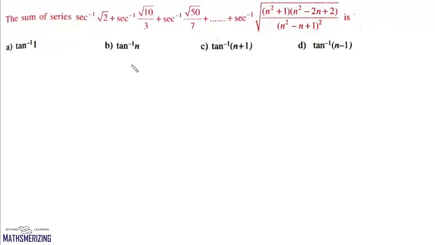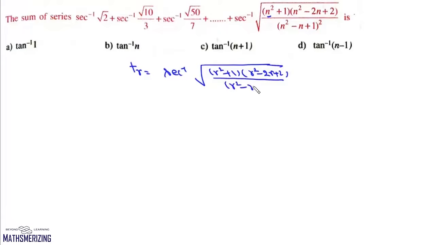Now we'll write its general term. Its rth term is secant inverse of under root of (r square plus 1) into (r square minus 2r plus 2) upon (r square minus r plus 1) whole square.